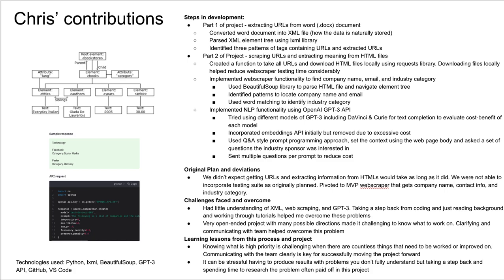In addition, it can be really stressful to have to produce results in such a short time period when you don't fully understand the problem, but sometimes you just need to take some time to research the problem, and it often pays off in the end.